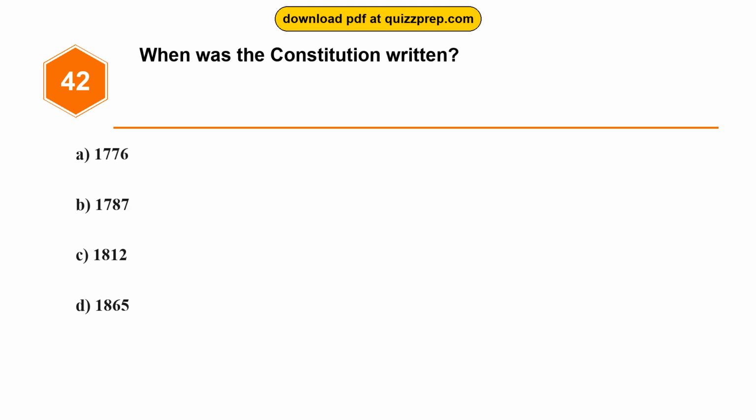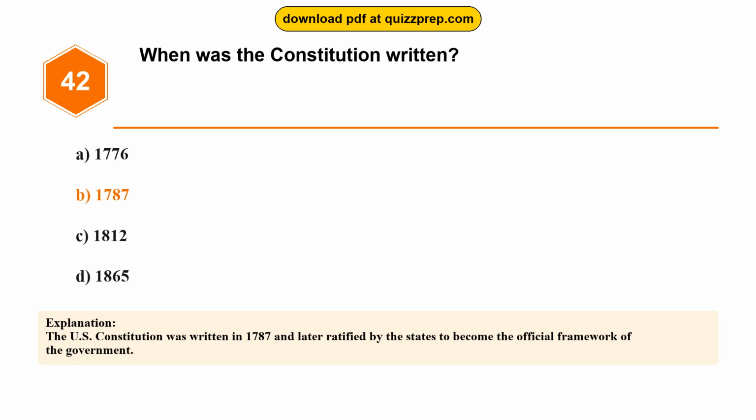Question 42. When was the Constitution written? Option A, 1776. Option B, 1787. Option C, 1812. Option D, 1865. The correct answer is option B, 1787. The U.S. Constitution was written in 1787 and later ratified by the states to become the official framework of the government.